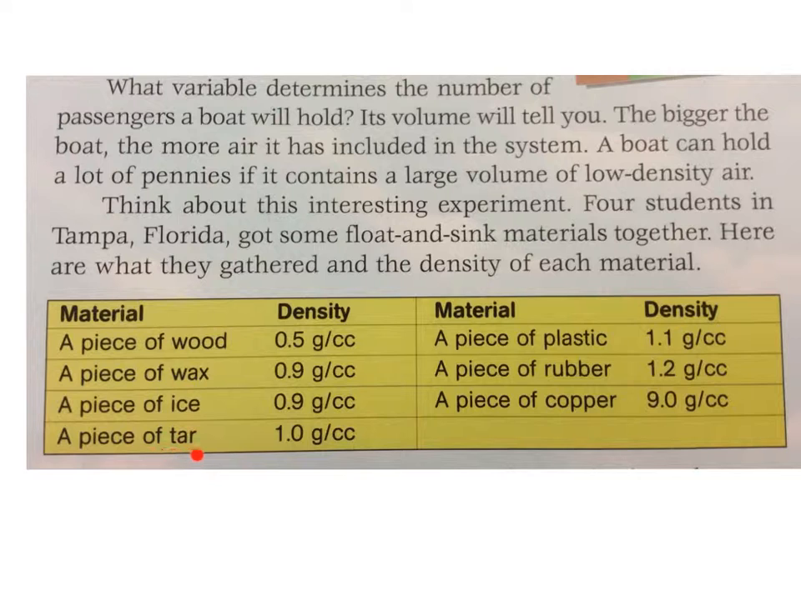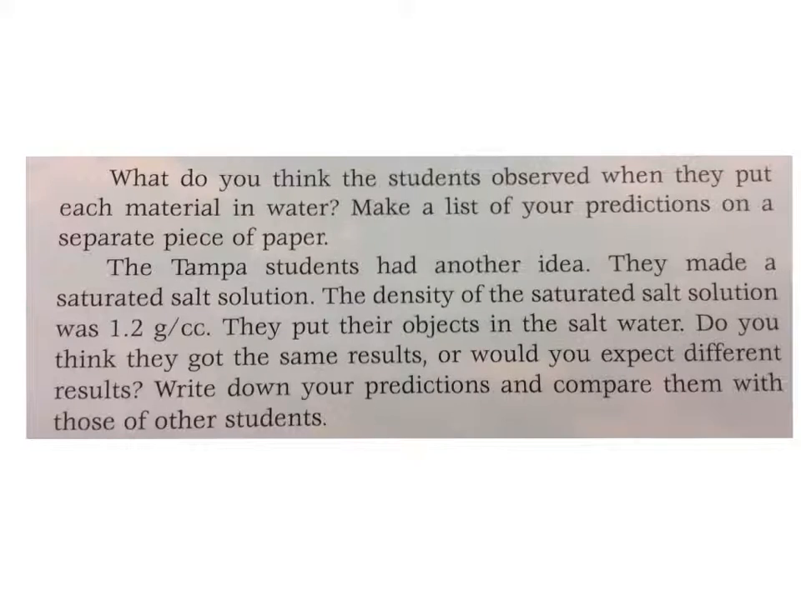A piece of tar, 1.0 grams per cubic centimeter. A piece of plastic, 1.1 grams per cubic centimeter. A piece of rubber, 1.2 grams per cubic centimeter. A piece of copper, 9.0 grams per cubic centimeter. What do you think the students observed when they put each material in water? Make a list of your predictions on a separate piece of paper.